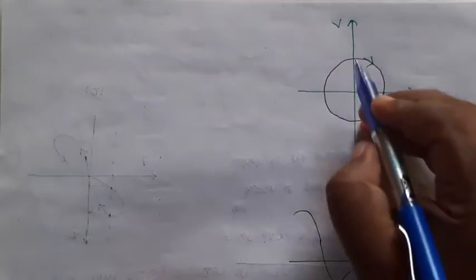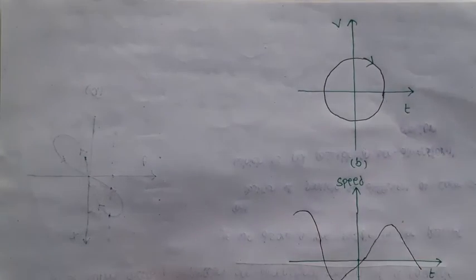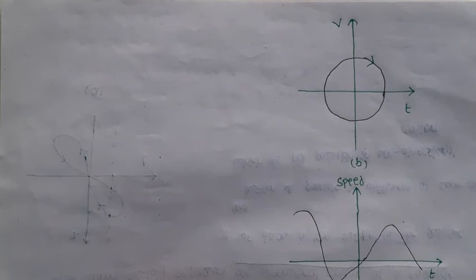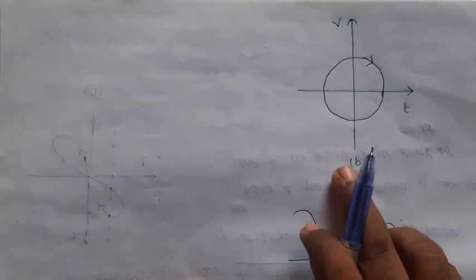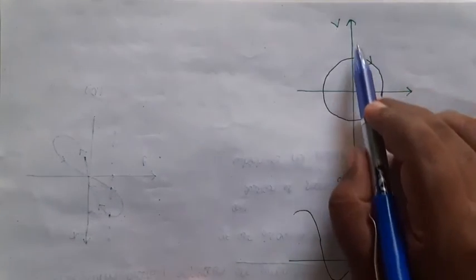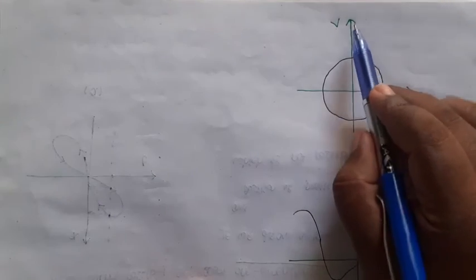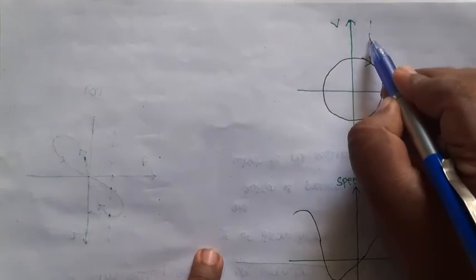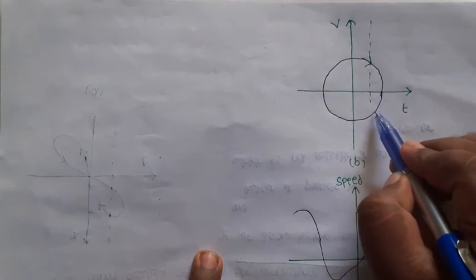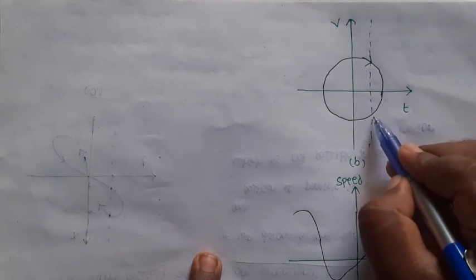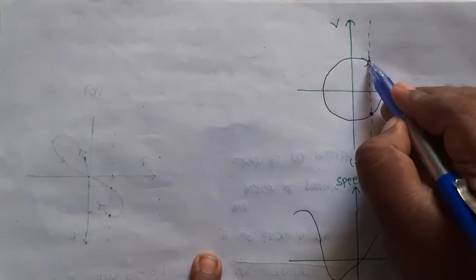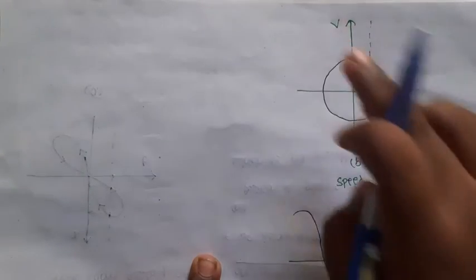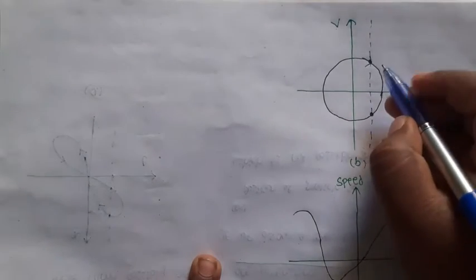This is the next graph. This graph indicates the velocity and time graph. This is the motion of the particle. For example, if you draw a line parallel to the velocity axis, this is the velocity axis, I am drawing a line parallel to the velocity axis. This line is met at 2 points. This is the positive values of velocity, this is the negative values of the velocity.